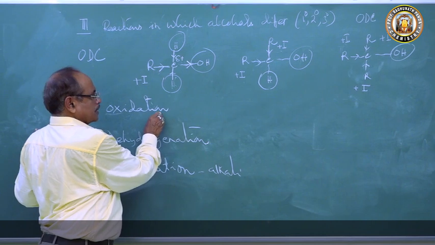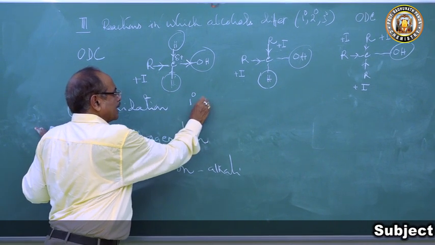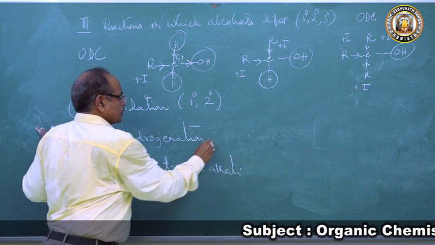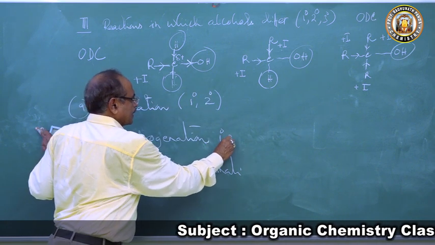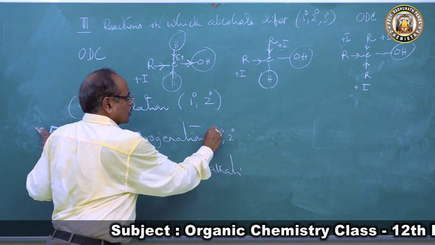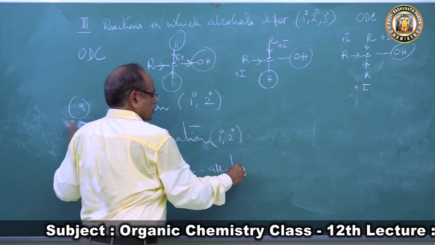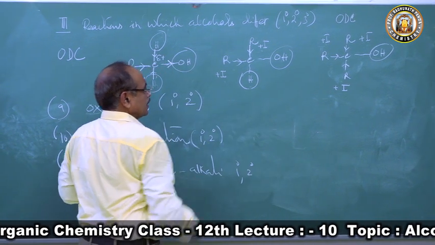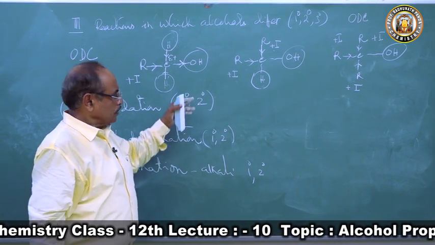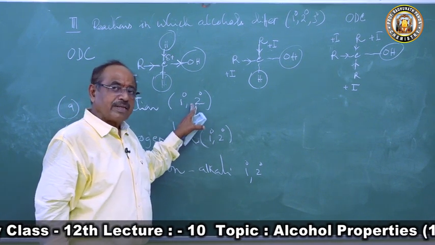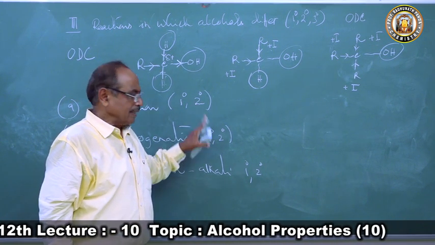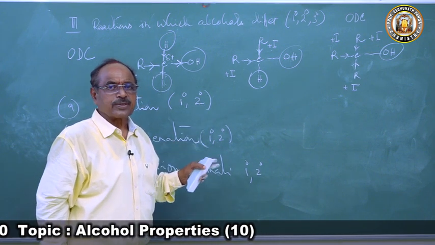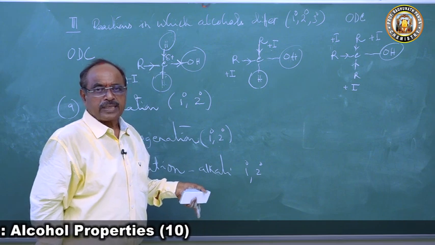So oxidation can be there in 1 degree and 2 degree, but not in 3 degree. Dehydrogenation can be there in 1 degree and 2 degree, but not in 3 degree, and chlorination is also possible in 1 degree and 2 degree, not in 3 degree. Again, 1 degree and 2 degree will differ in each reaction: oxidation, dehydrogenation and chlorination.